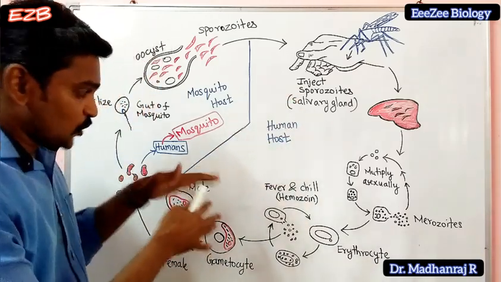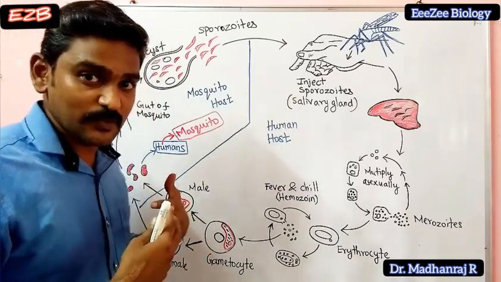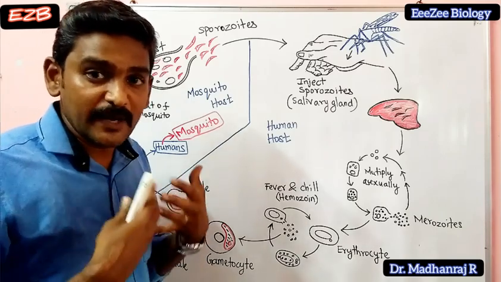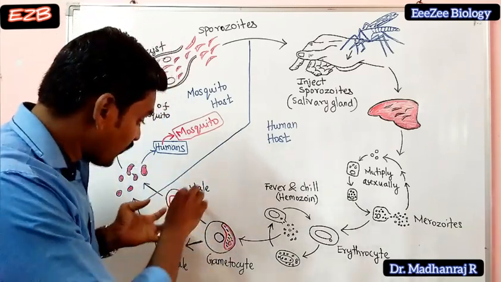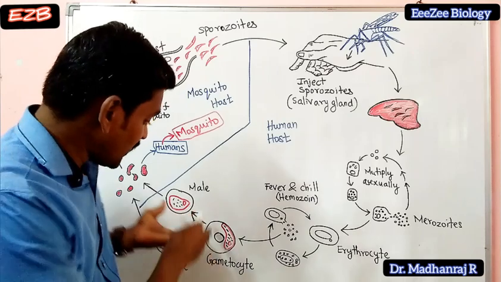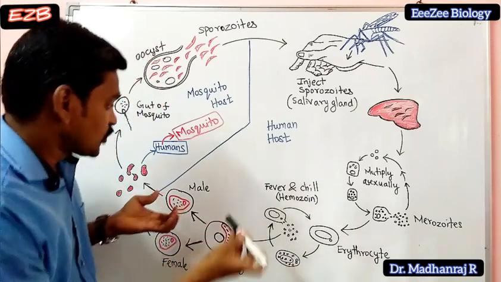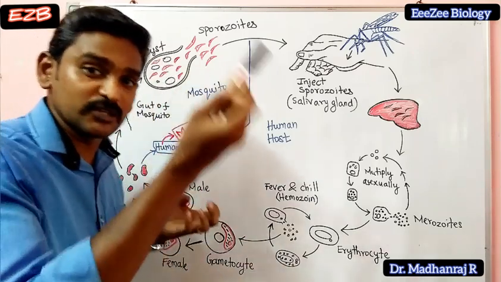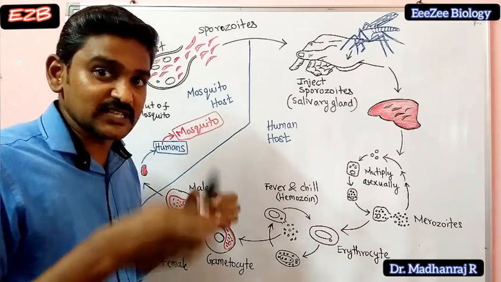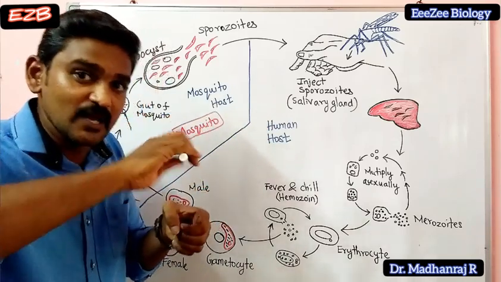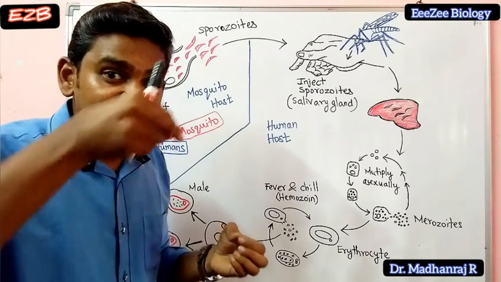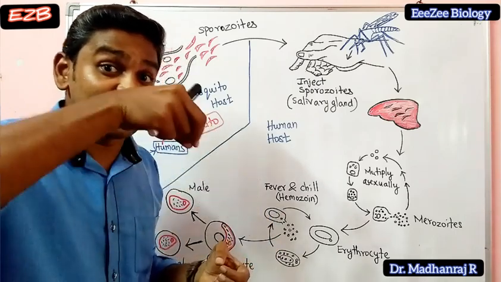Next, I am the affected individual, for example. In my RBCs, you can find male as well as female gametocytes. Now a mosquito, some normal mosquito, is coming and biting me. When it is biting, it will inject the saliva and suck the blood.